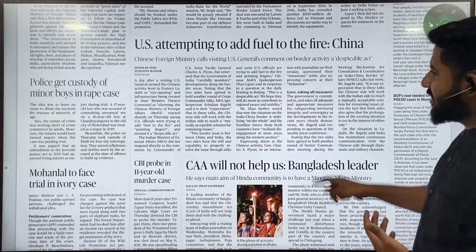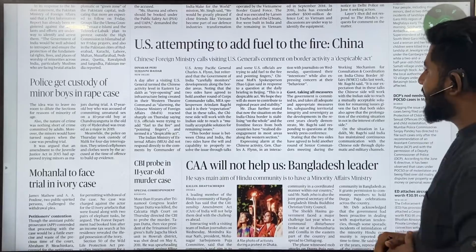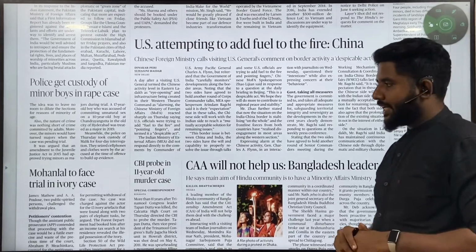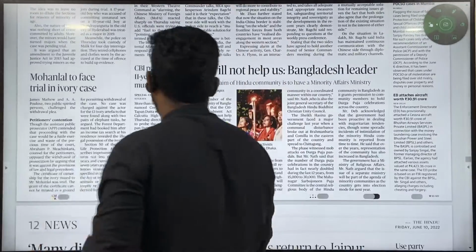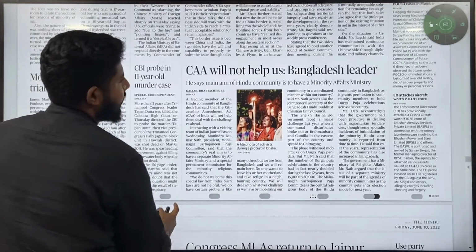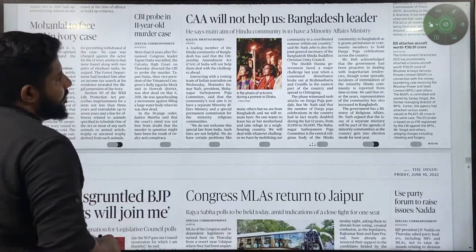Again, this is the US attempting to counter China's allegation against a particular thing. Apart from that, if you see, there are no critical articles in this.